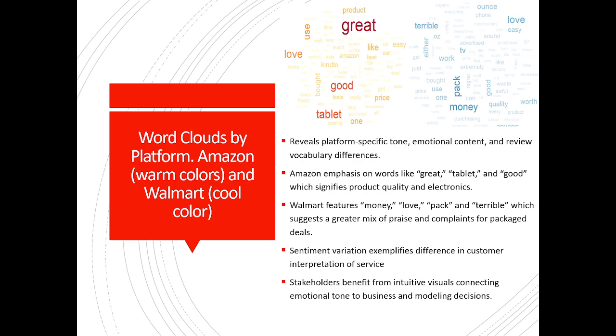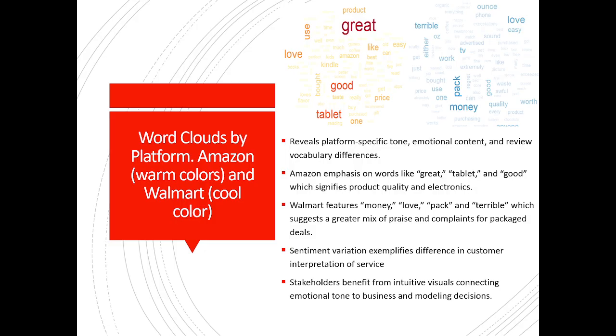The final two visualizations are word clouds by platform, with Amazon being the warm colors and Walmart being the cool colors. These reveal platform-specific tone, emotional content, and review vocabulary differences. Amazon has emphasis on words such as great, tablet, and good, which signifies product quality and usage of electronics for this specific dataset.